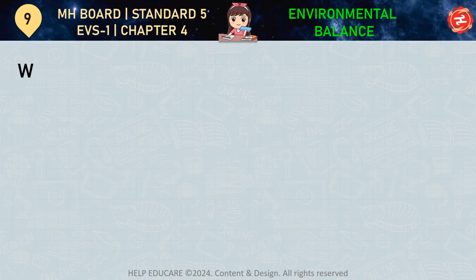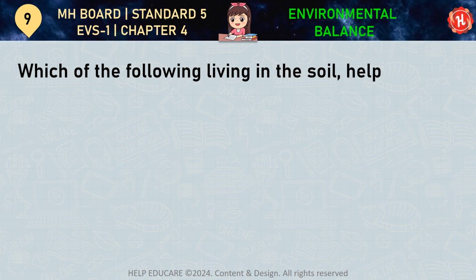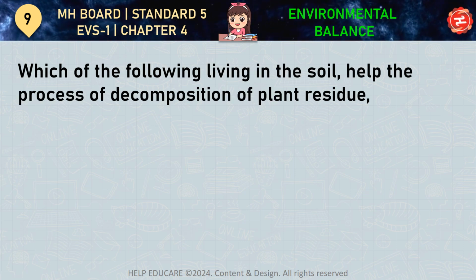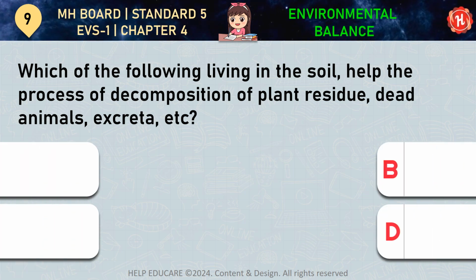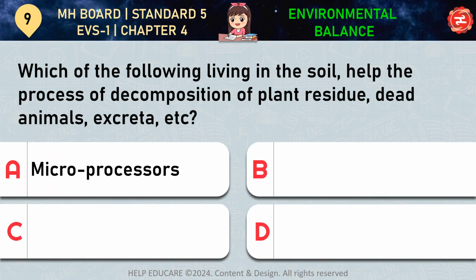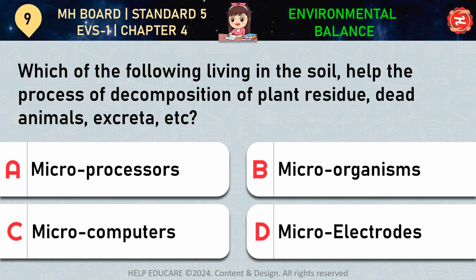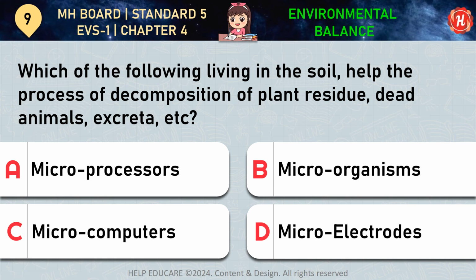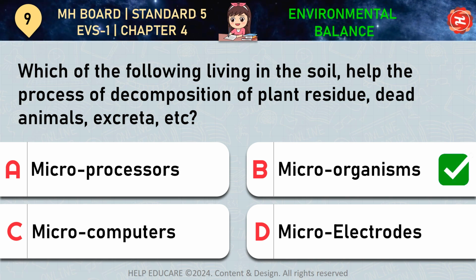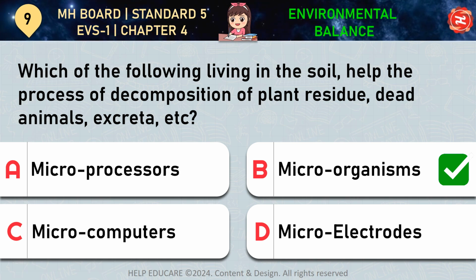Question number 9. Which of the following living in the soil help the process of decomposition of plant residue, dead animals, excreta? Your options are A. Microprocessors, B. Microorganisms, C. Microcomputers, D. Microelectrodes. Correct answer is option B. Microorganisms. Microorganisms are found in soil, which help the process of decomposition of plant residue, dead animals, excreta.